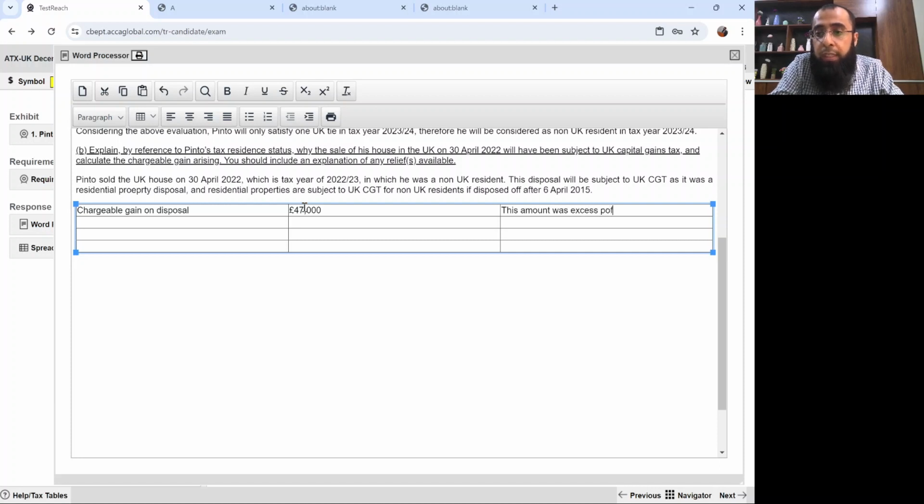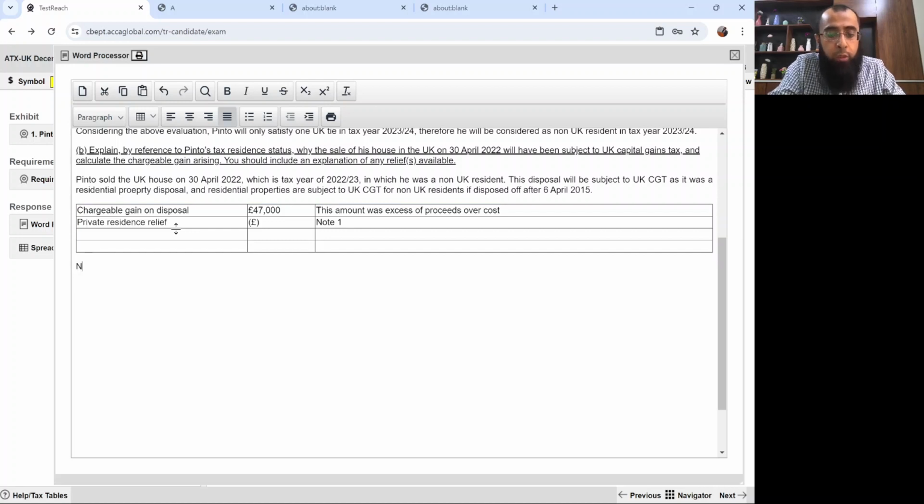Excess of proceeds over cost means the gain only. Now we have to deduct the private residence relief from it. For that, obviously, note 1 will be developed. It will be a detailed working.